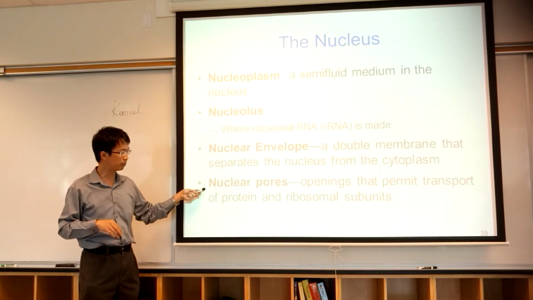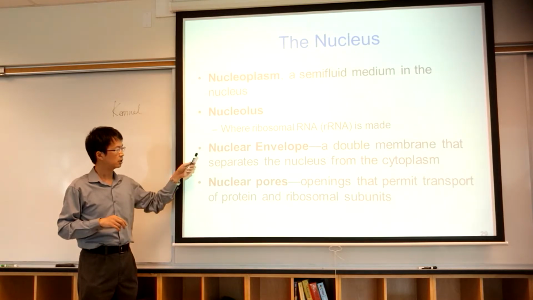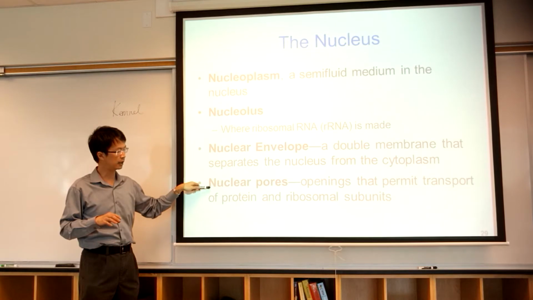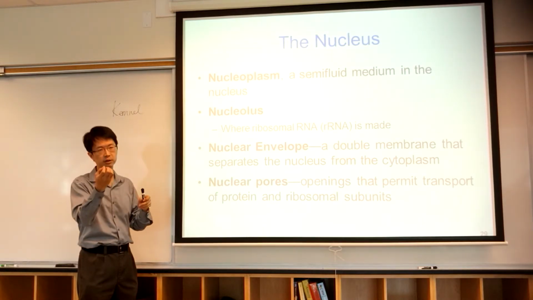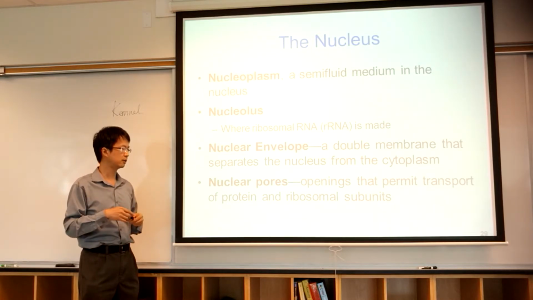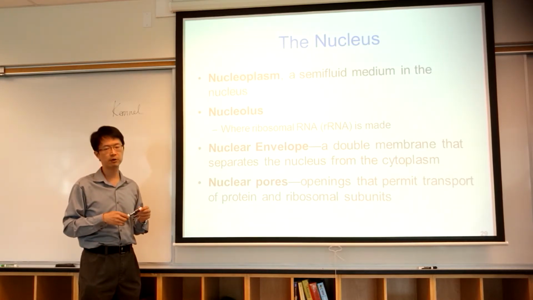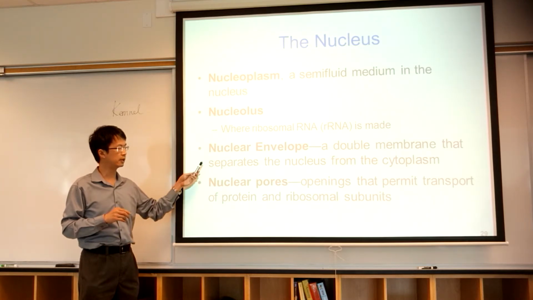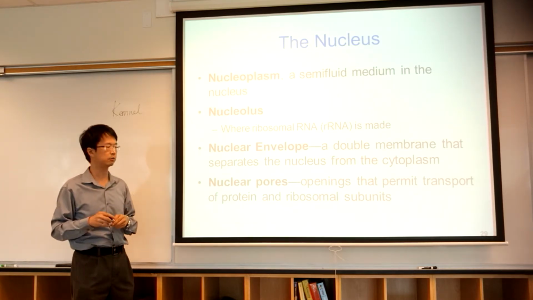And then nuclear pores. The nuclear envelope, although it is double layer, it has a nuclear pore. That means it has holes on the nuclear envelope to allow the movement of, let me give you a preview, something called messenger RNA. Messenger RNA can go from inside the nucleus to go to the cytoplasm.